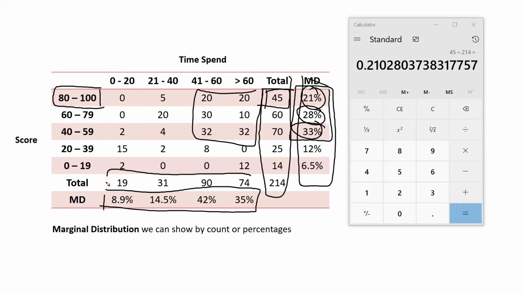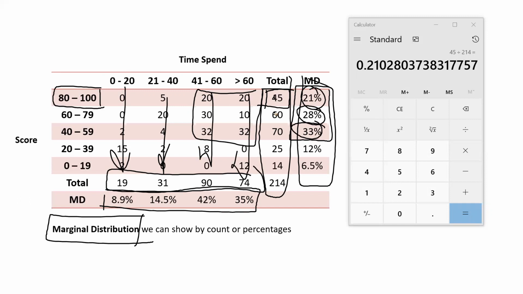So these values which you see in the percentages, or in these total numbers, are nothing but known as marginal distribution. The values which we are seeing, like how many total values on different slices we have, whether it is a total or a percentage, are nothing but my marginal distribution.